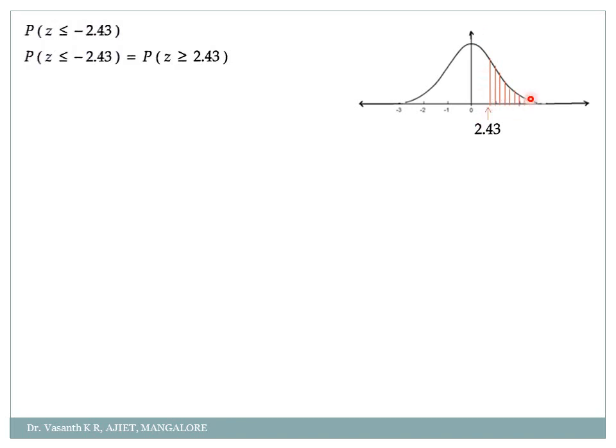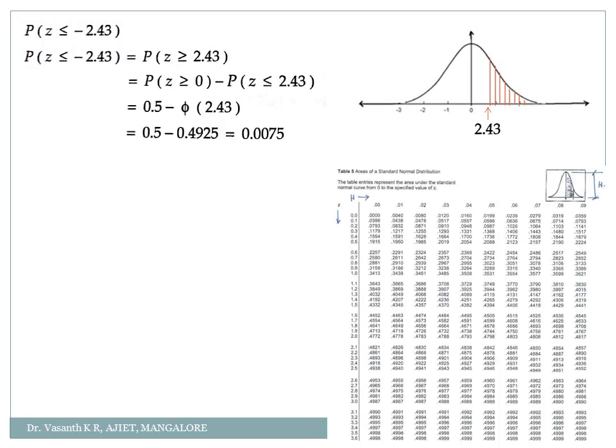Correct? So I'll simply write it as probability of z greater than or equal to 0, whose value is 0.5, a known standard value, minus probability of z less than or equal to 2.43.